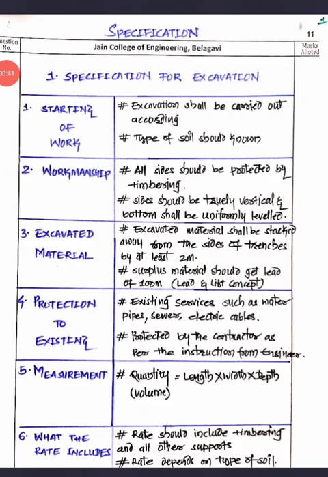Let's see the first specification, that is the specification for the earthwork. Friends, before going into the detail of earthwork excavation, I'll tell you the idea of writing the specification. If you know the detailed specification, then only is it possible to execute the work on the site. That is for the workers, the contractor, and the engineer. They should know the specification, then only is it possible for them to execute the work in the field. But for the student, how to write that? If you know the field details, how to execute the thing in the field, then you can easily write down the specification in the examination.